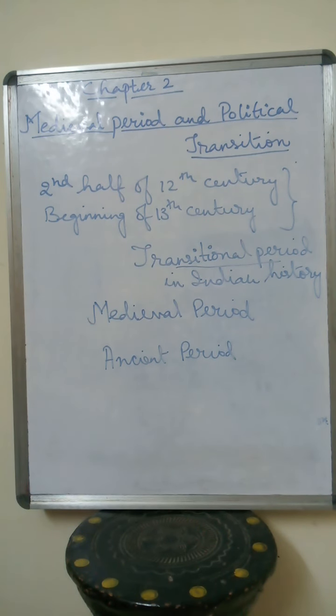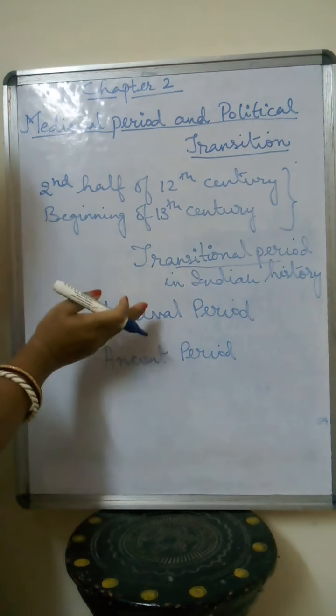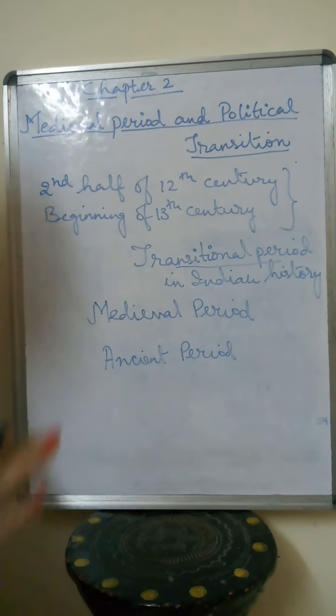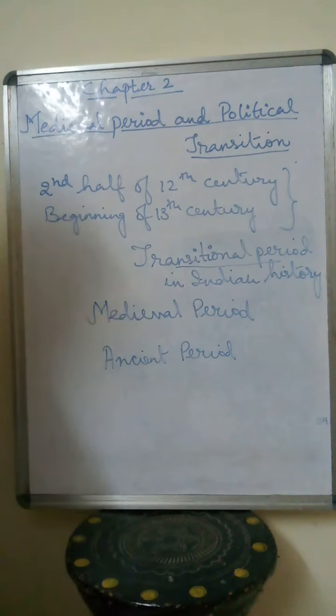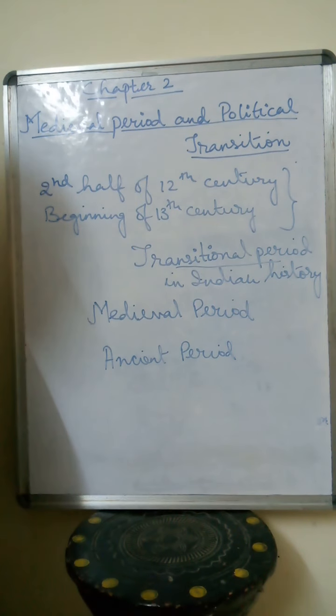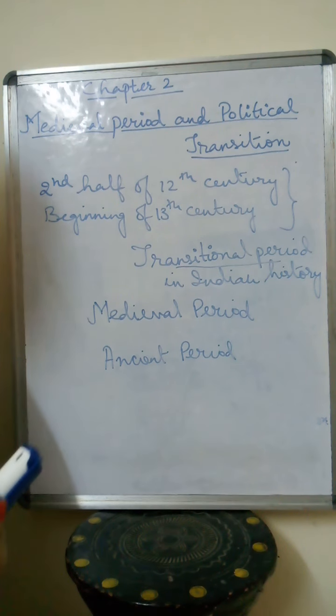After this transition happened, the Turks completely wiped off the political system of small kingdoms. Like the Rajputs, whom we will be studying, who had small kingdoms established in different places.